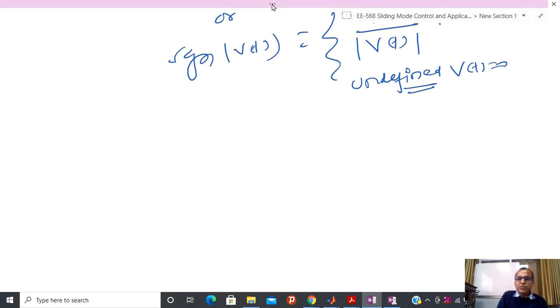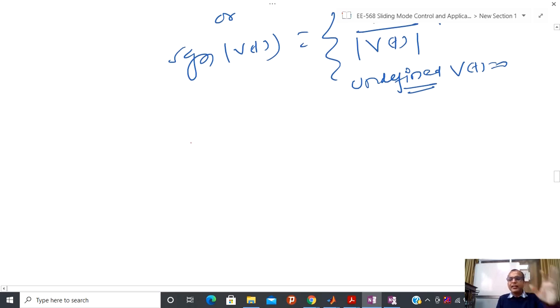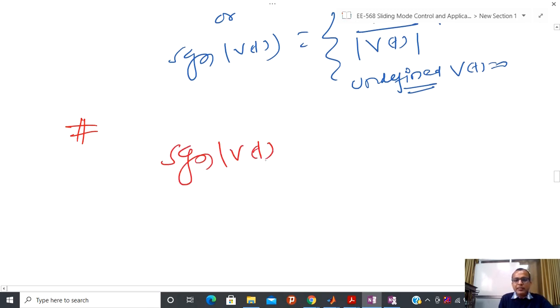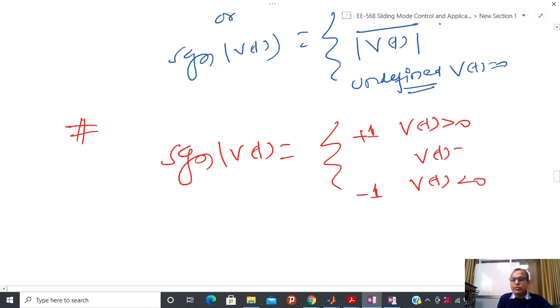Since in this course most of the time I am going to follow mathematical rigor, I am going to use this kind of definition, signum Vt. So Vt greater than 0, this is plus 1; Vt less than 0, this is minus 1; but for Vt equal to 0, I have something that lies between minus 1 and 1.